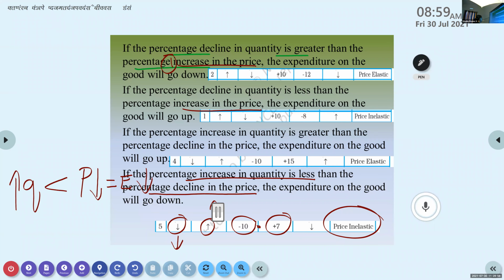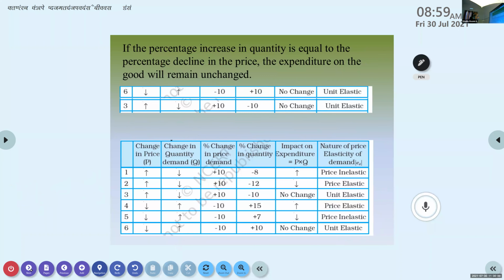Okay. Next one. If the percentage increase in the quantity is equal to the percentage decline in the price, the expenditure on the good will remain unchanged. Here, quantity is increased by the same as the decline in price.